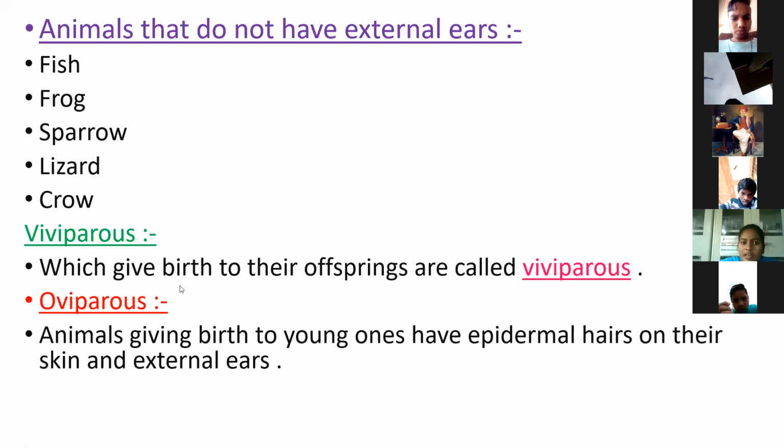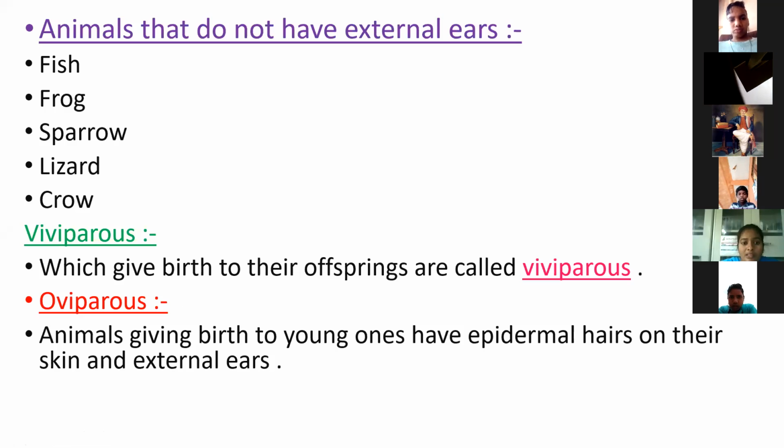And next one is viviparous animals and oviparous animals. What are viviparous animals? The animals that give birth to their offsprings are called viviparous.